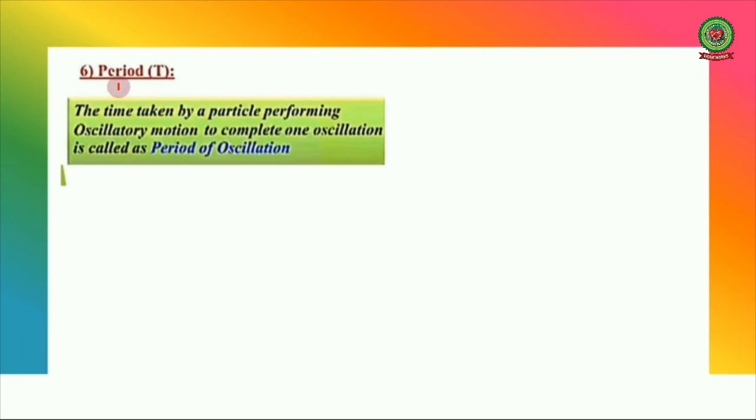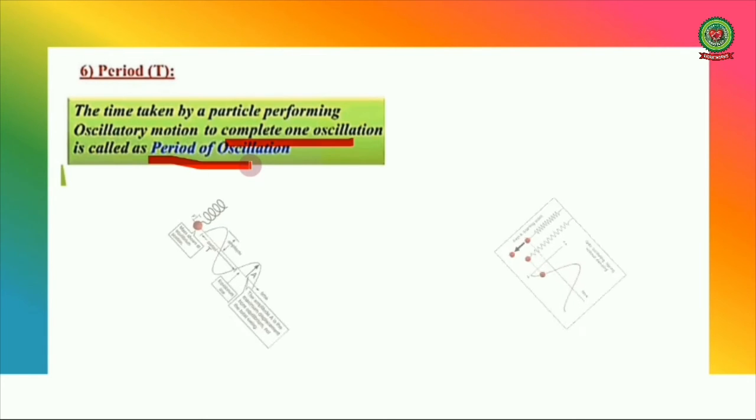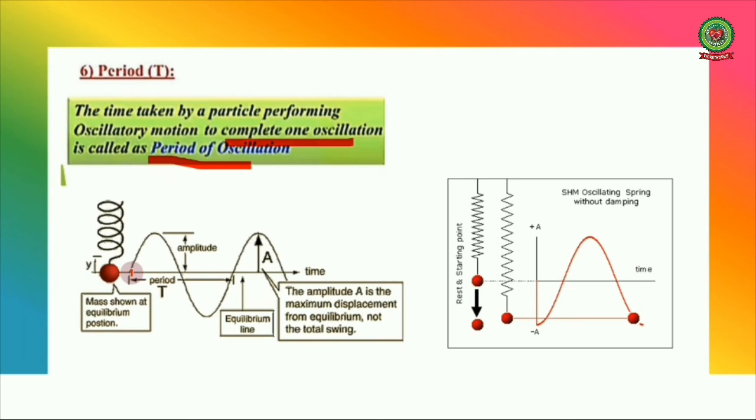Next term is period or time period. The time taken by a particle performing oscillatory motion to complete one oscillation is called the period of oscillation or time period of oscillation. So here we can say that one complete oscillation is from this point to this point. So the time taken by the particle to complete this oscillation is called its time period.